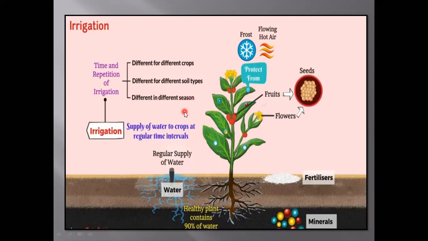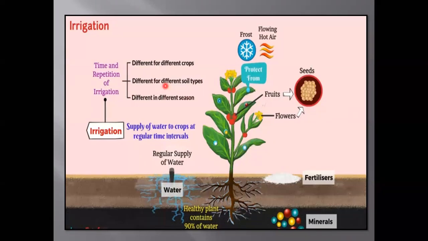Now, the simple definition of irrigation: supply of water to crops at regular time intervals is called irrigation. The time and repetition of irrigation are different for different crops, different soil types, and different reasons. If the soil type is different, the repetition of irrigation will be different.